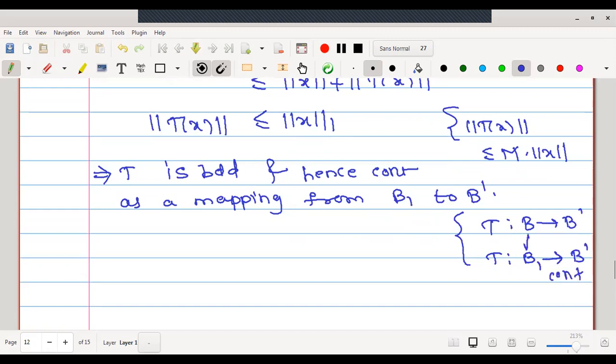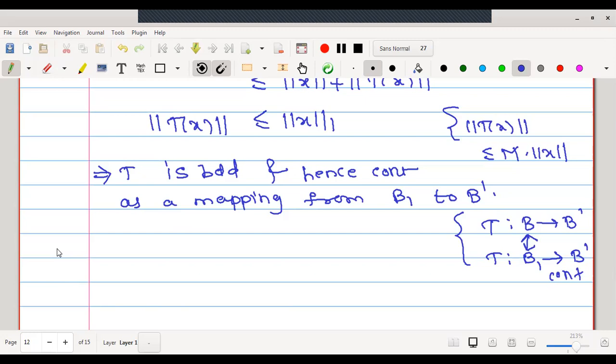Therefore, the job we will do, we will try to prove that these two, B and B1, have the same topologies. That is, proving these two sets are homeomorphic. Now, in order to prove the two sets are homeomorphic, we will define one mapping between B and B1.